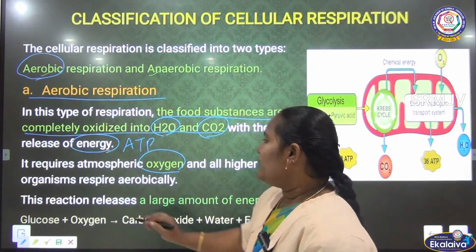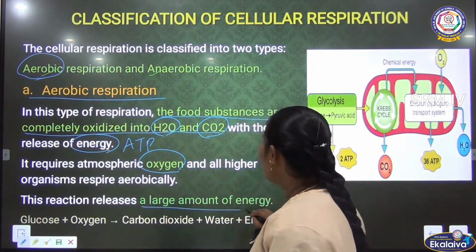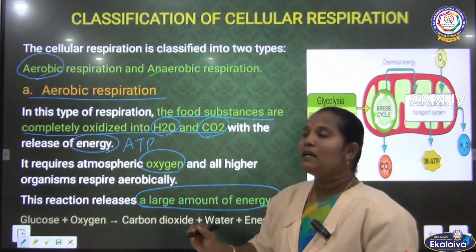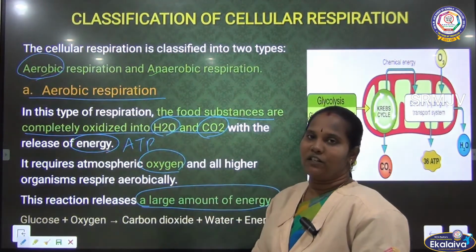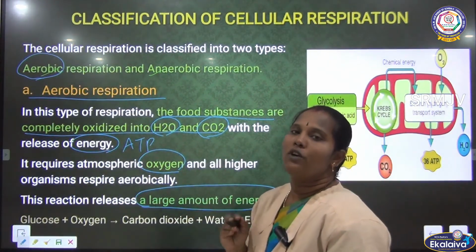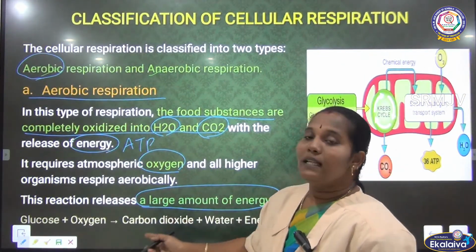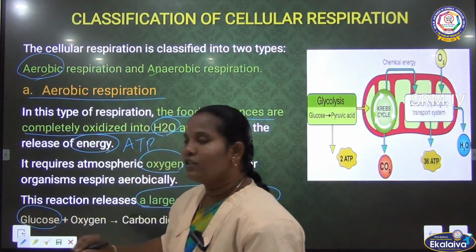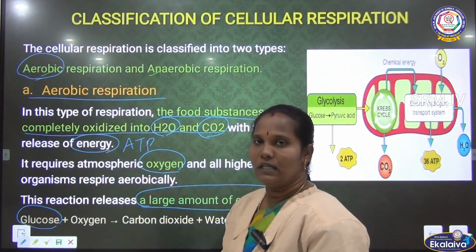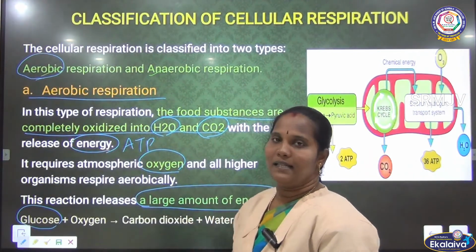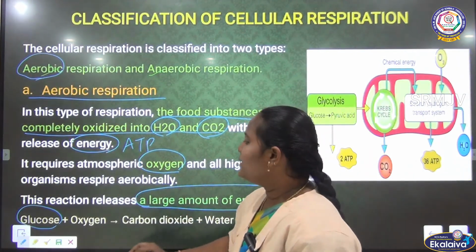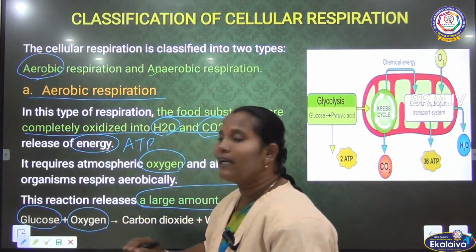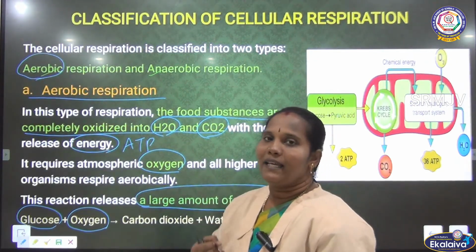Clear? In this reaction, a large amount of energy will be produced. During the aerobic respiration, a large amount of energy will be provided. They have given the chemical reaction for that. First we have the food. This food is converted into glucose. This glucose is stored in the cells. After that, this glucose is combined with oxygen. How are we getting oxygen? While breathing, we are taking in oxygen.